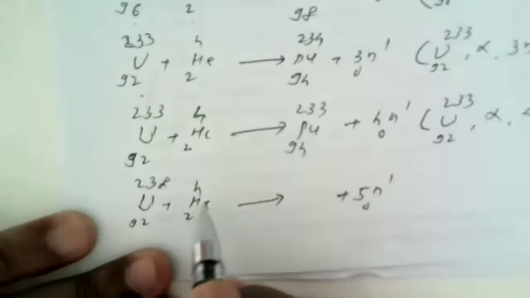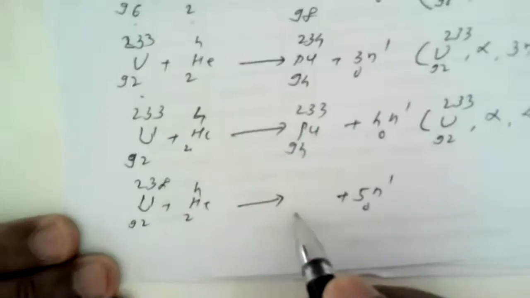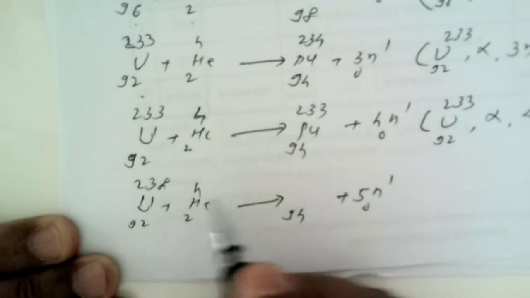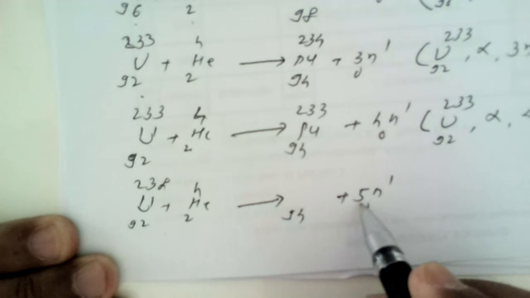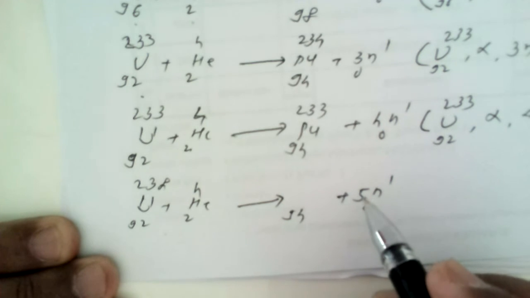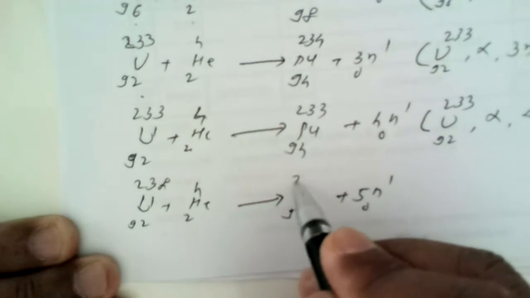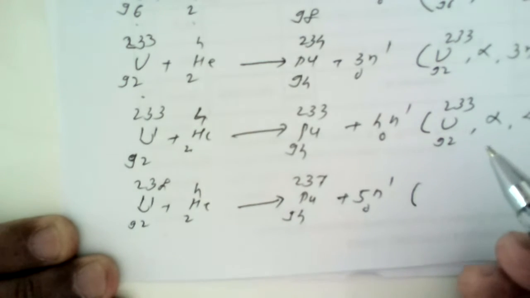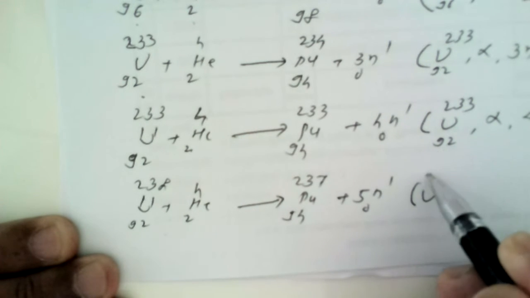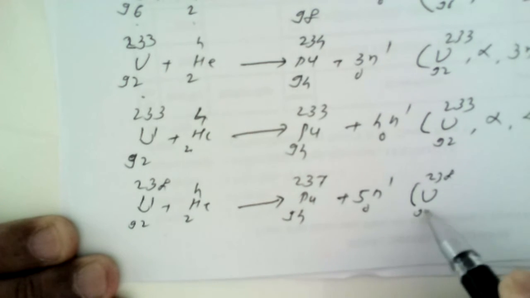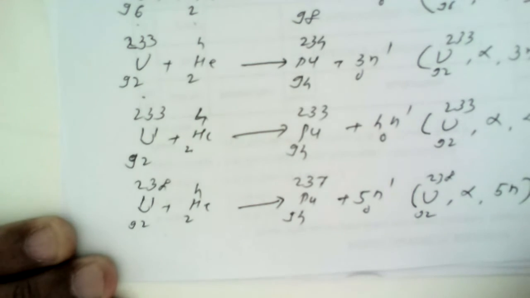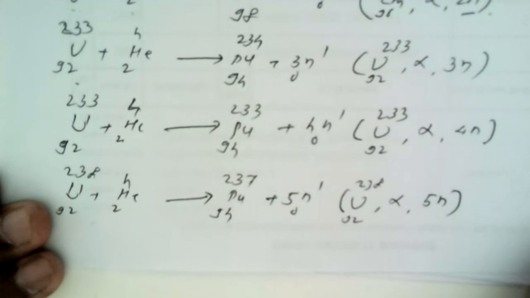Plutonium. Yes, 92 plus 2 is 94. 238 plus 4 is 242 minus 5 is 237. Again, it is plutonium. How can we write this? Again, uranium 238, 92, alpha and 5N. How can we read this? Uranium 238 alpha 5N process.